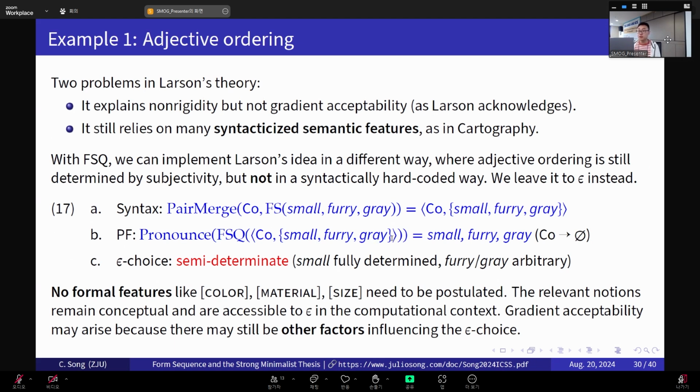How is the sequence chosen? Well, here it's partially determined, it's semi-determinate, it's guided by subjectivity. Okay? So there are no formal features like color, material, or size. We don't need to postulate these in syntax anymore. The relevant notions are still relevant, but they remain conceptual, and they are accessible to form sequence in a computational context, properly in the discourse. And then gradient acceptability, on the other hand, may arise because there may still be other factors in addition to subjectivity that might influence the form sequence choice.